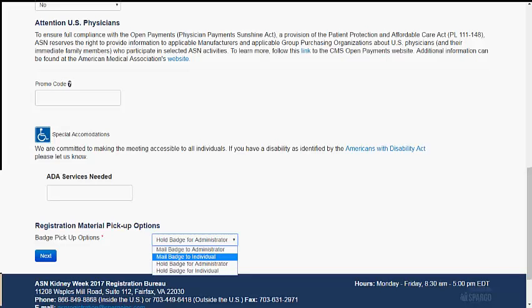If mail to administrator or hold for administrator is selected, the group administrator must organize the distribution of the badges to their delegates. Individuals will not be able to pick up their badges on site. They will be directed to contact the group administrator to receive their badges.